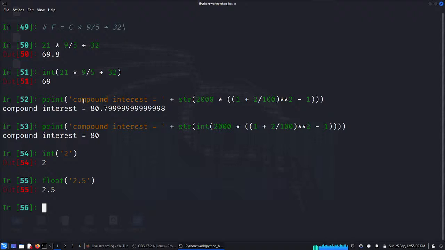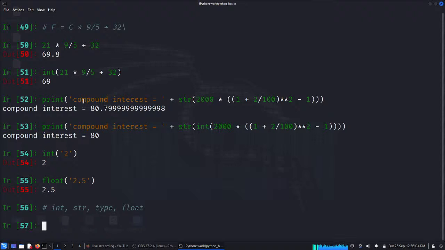So we basically used int, str, and type, and we also used float. We can use all these tools for our convenience to convert and represent the output as and when they are needed in our calculations.